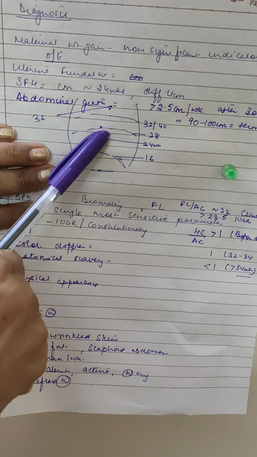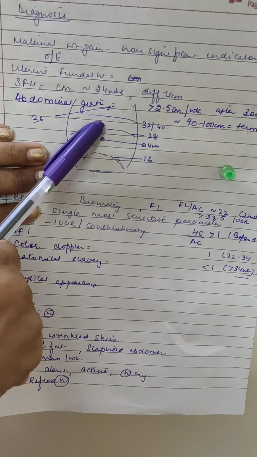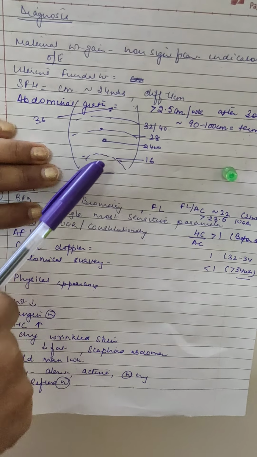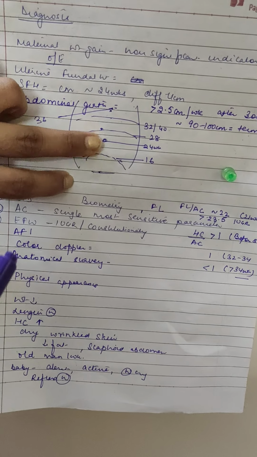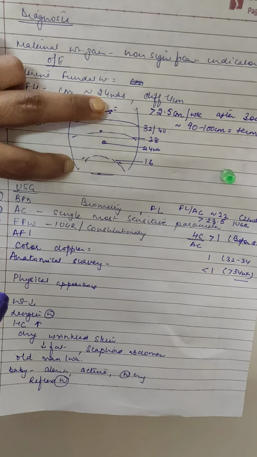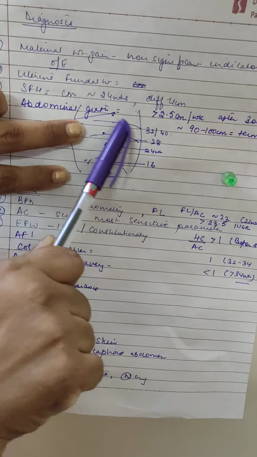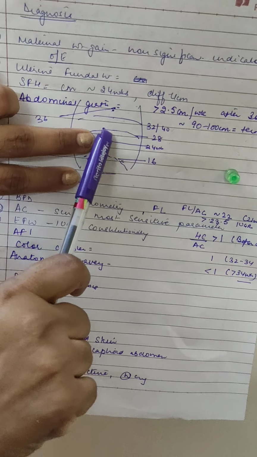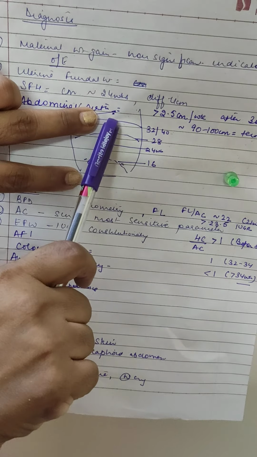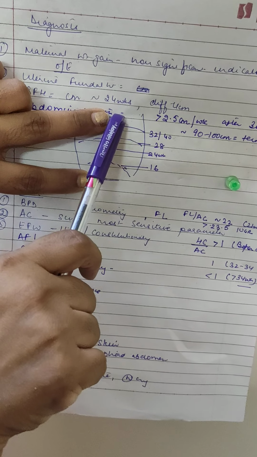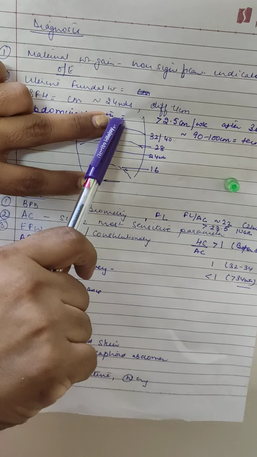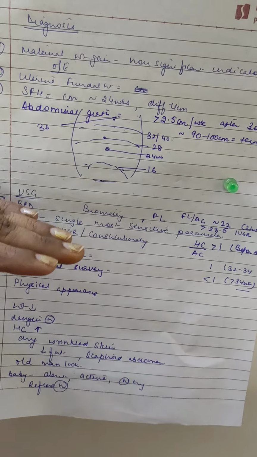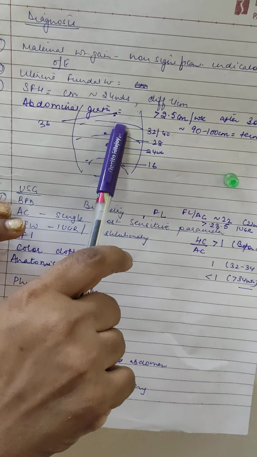Then we divide the upper quadrant, from the umbilicus to the xiphisternum, with two markings into three parts. So first is 28 weeks, then 32 weeks, and at the xiphisternum it is at the level of 36 weeks. Now there is no chance of expanding further, so it comes back down.